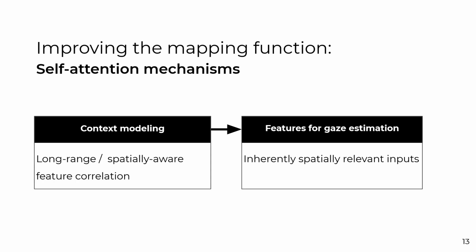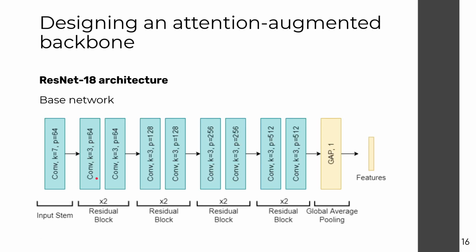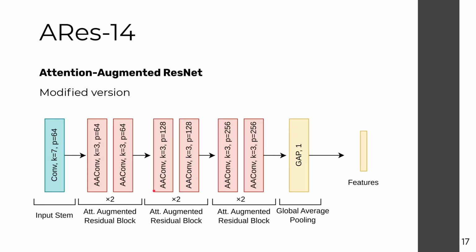hints from them separately. As a baseline, we use a regular ResNet 18 architecture with one input stem and 4 convolutional blocks. From there, to integrate attention in the model, we're going to use self-attention augmented convolutions as drop-in replacements for all the convolutional layers in the core convolutional blocks. We keep the input stem as a regular convolution and keep the same GAP layer on the output.